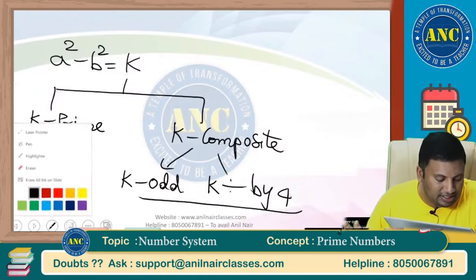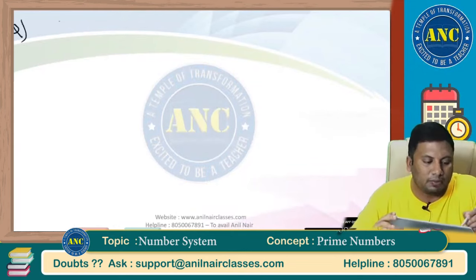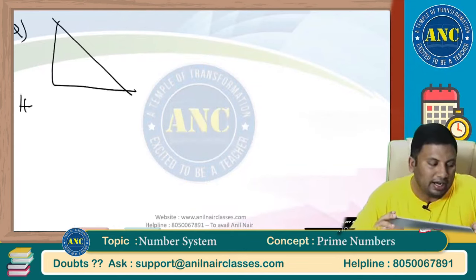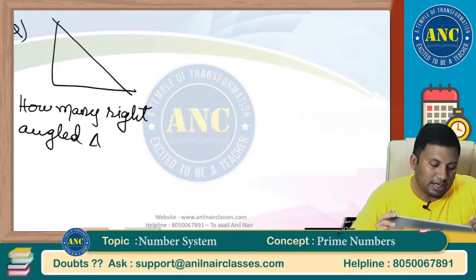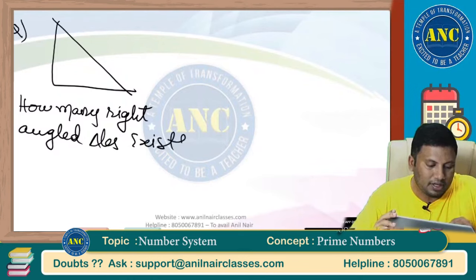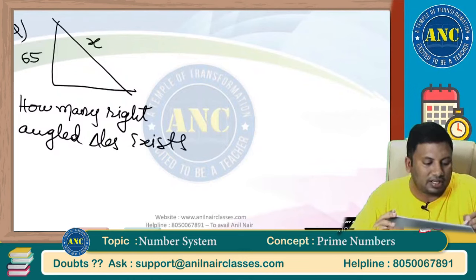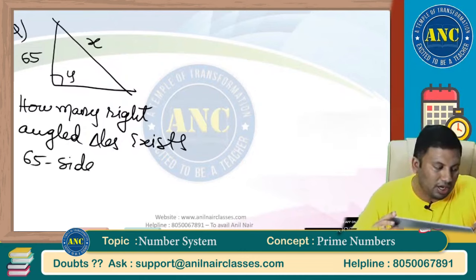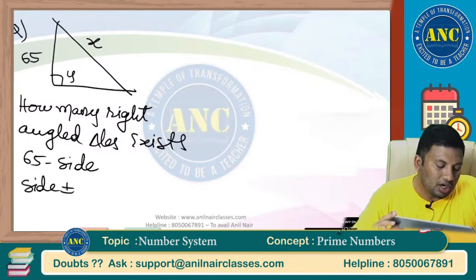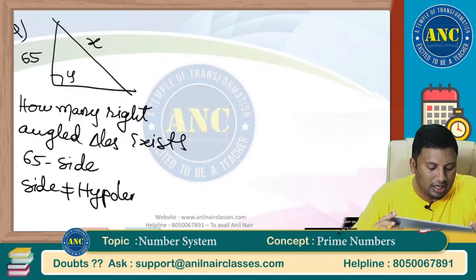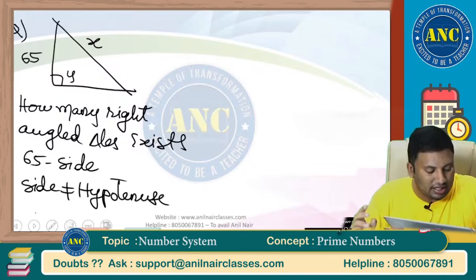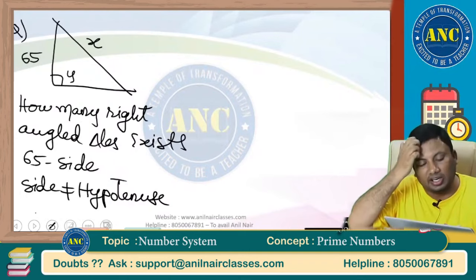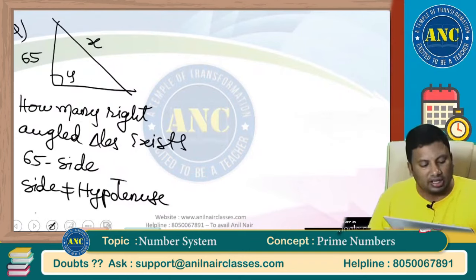I hope this idea is clear. This question in geometry can also be asked like this. How many right-angled triangles exist such that 65 is one of their sides, and the side is not equal to the hypotenuse?